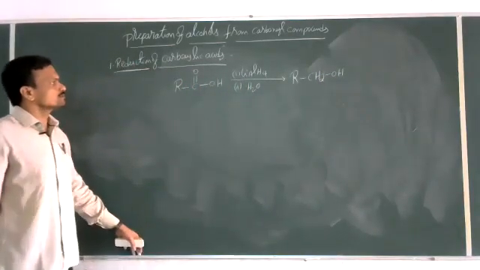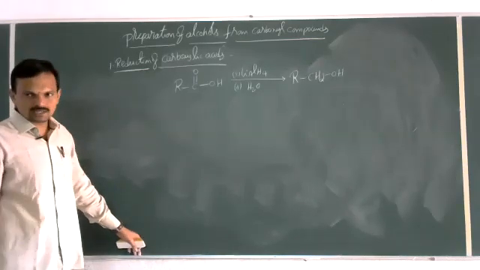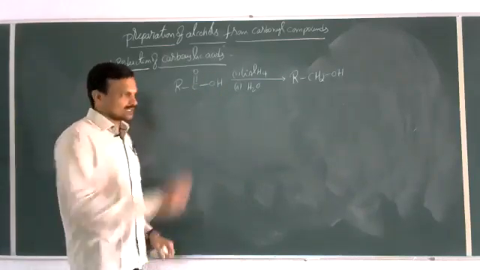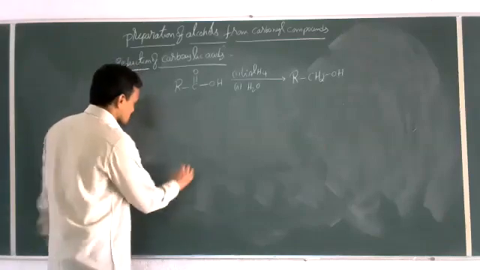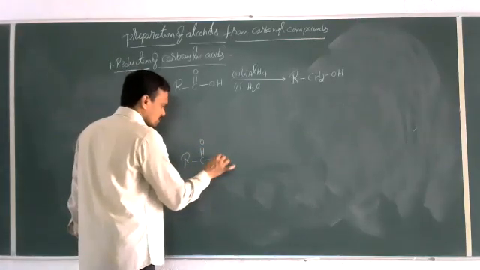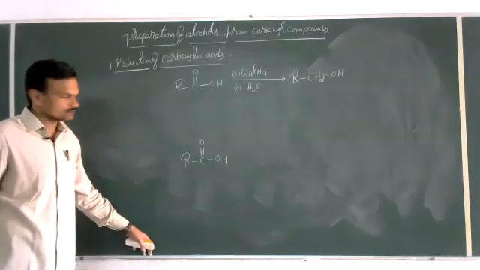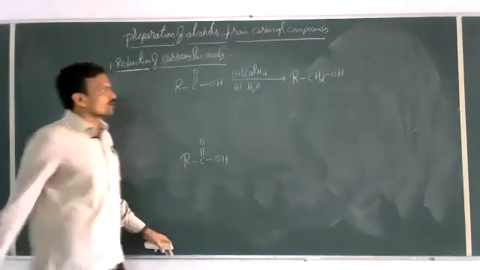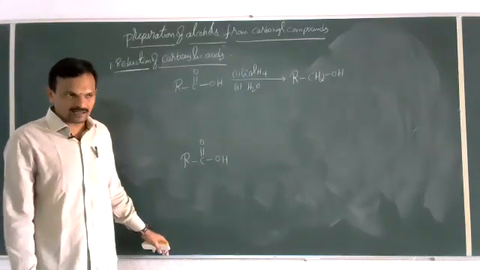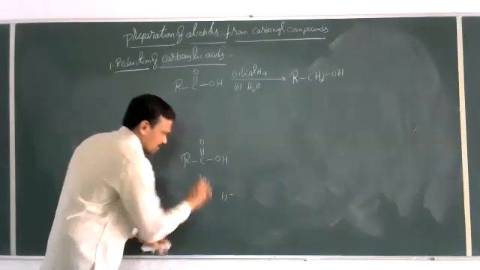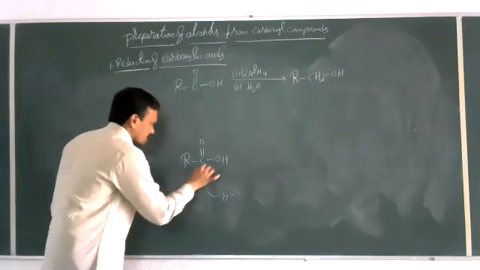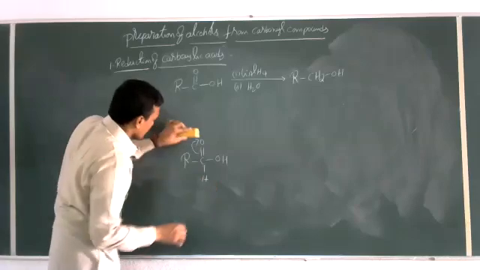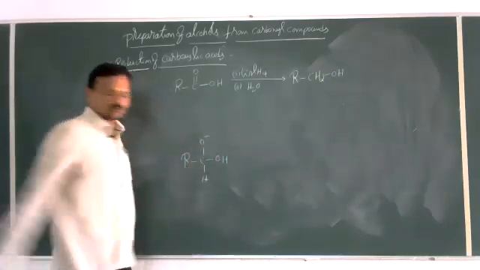What actually happens here is that first the carboxylic acid is reduced to an aldehyde, and then that aldehyde is reduced to alcohol. The process starts with RCOOH. LiAlH4 releases H minus, the hydride ion. That H minus attacks this carbon, and the electron pair is gained by oxygen, so O becomes O minus.